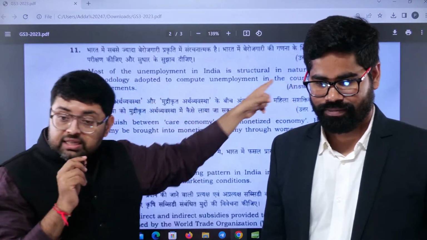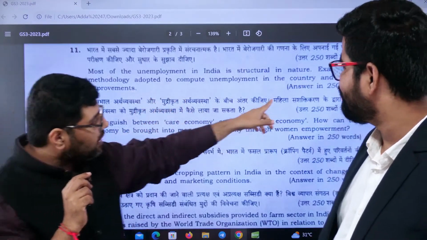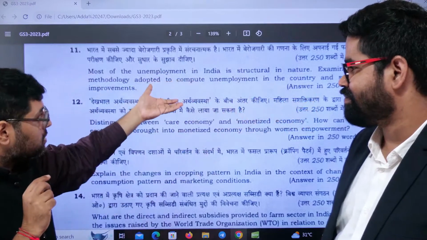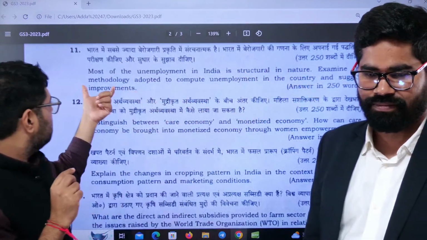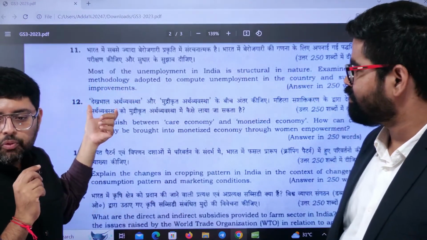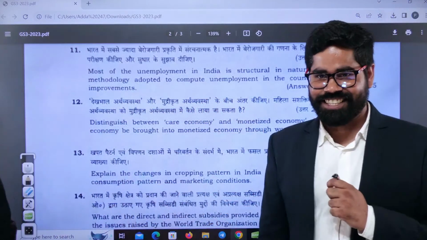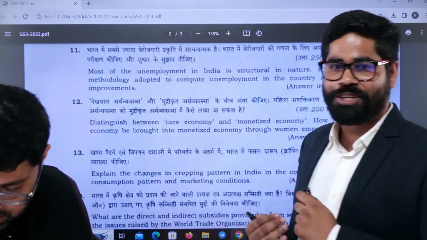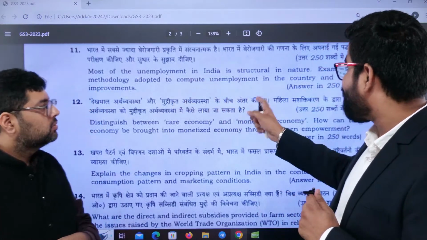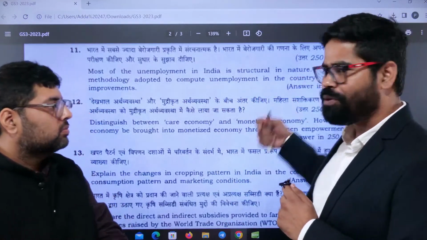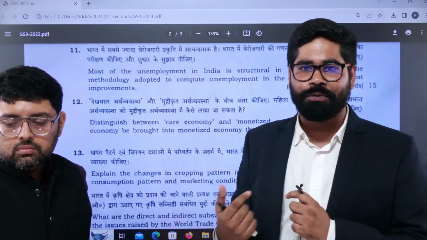And then you have to tell the suggestion, what improvement is needed. So this question is talking about that, which you have to write in 250 words. There are three parts of this question. Number one, most of the unemployment in India is structural. Second, examine the methodology adopted, and third, suggest improvement. I think this improvement part you know, and from the current affairs part also you can add, or even by just reading the static portion.